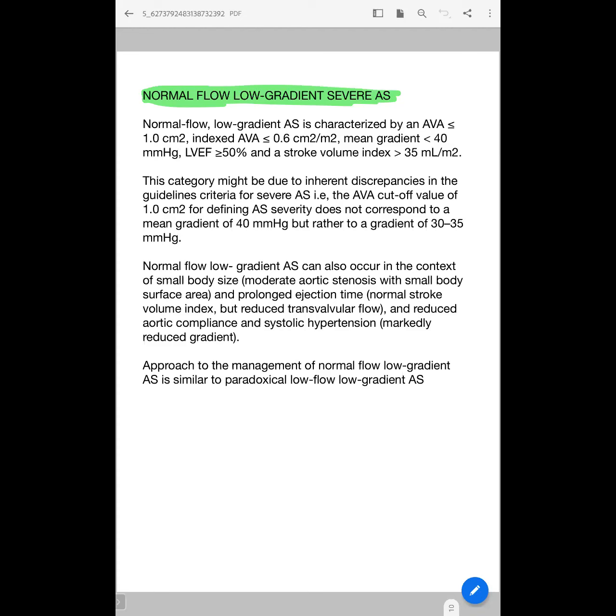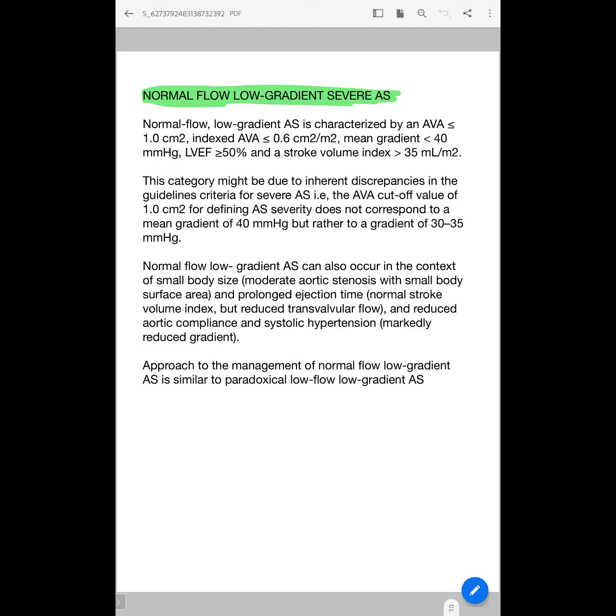And another explanation is that this can also occur in patients with a small body size, that is moderate AS with small body surface area. If you calculate the index, it will be more than 0.6. And prolonged ejection time, that is normal stroke volume index but reduced transvalvular flow, or reduced aortic compliance, that is sclerotic, in elderly patients, and systolic hypertension also. And approach to management of these patients is similar to that of paradoxical low flow, low gradient AS.